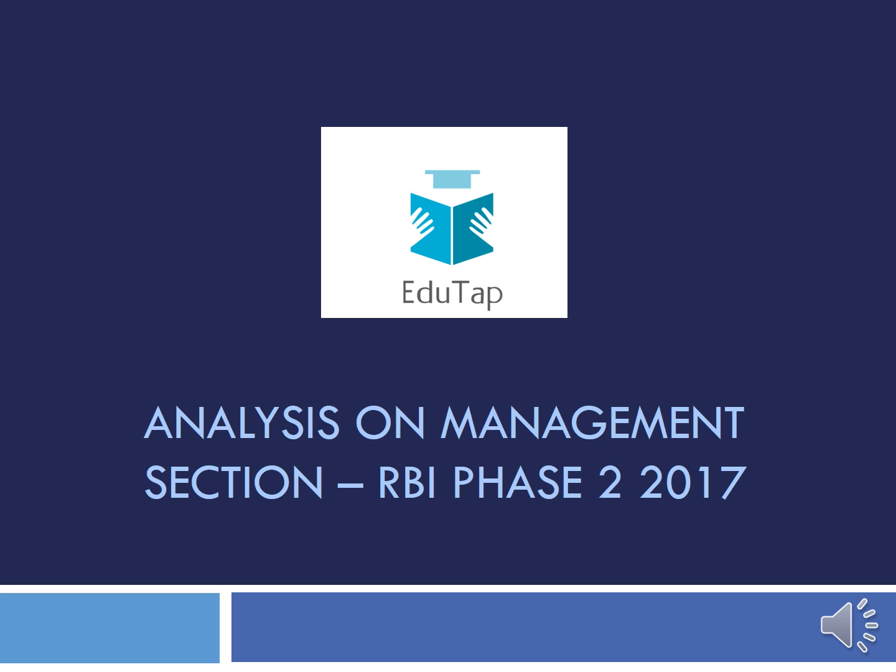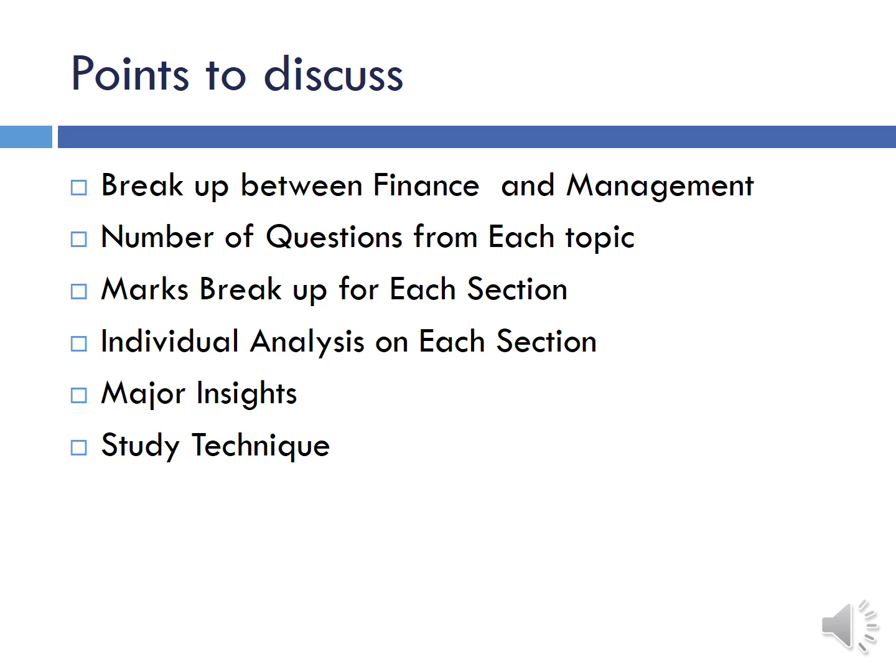So today we would be discussing the analysis of the management section for the exam held for RBI Phase 2 in 2017, that is on the 7th July 2017. The points we would be discussing: first, the breakup between finance and management section, then the number of questions from each topic within these finance and management